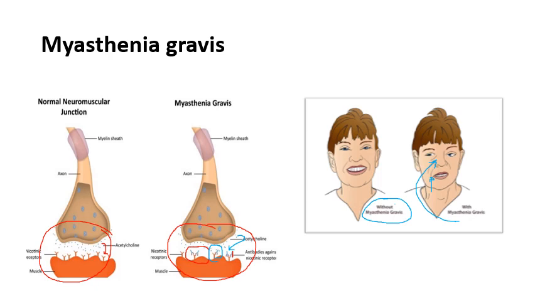So this is a condition that you call myasthenia gravis, and let me tell you, it is incurable. That means one cannot cure it. Wherever we use the word chronic, it means incurable.